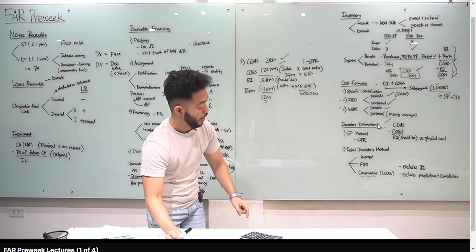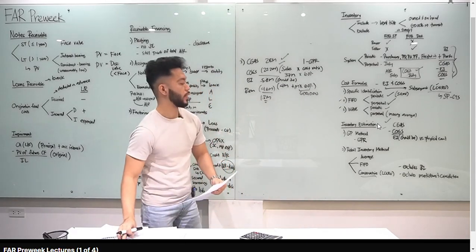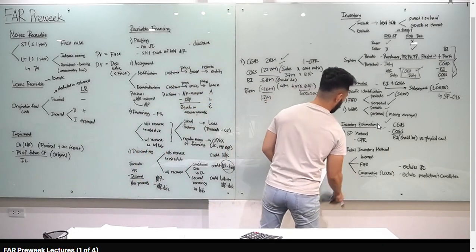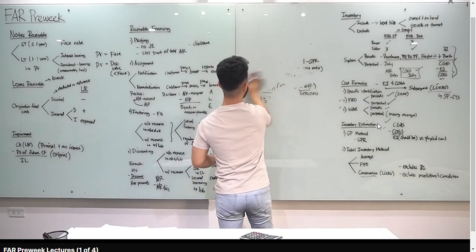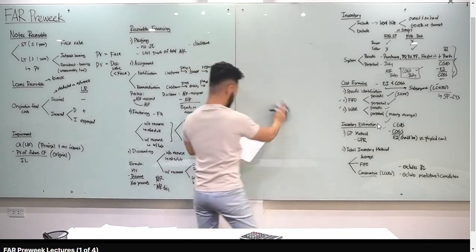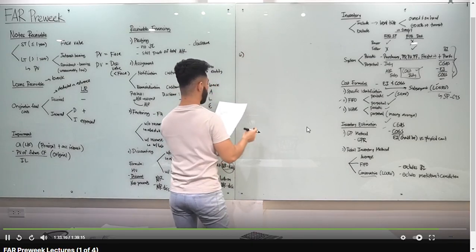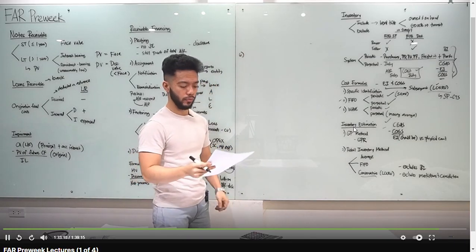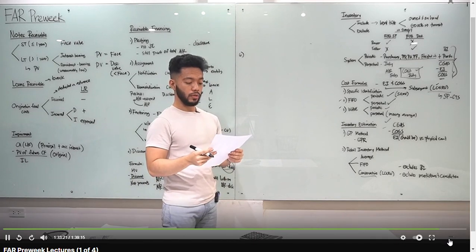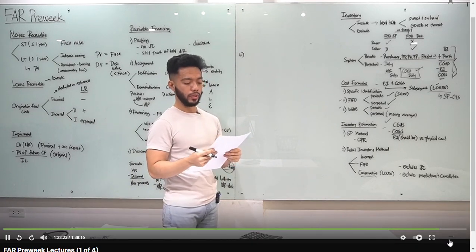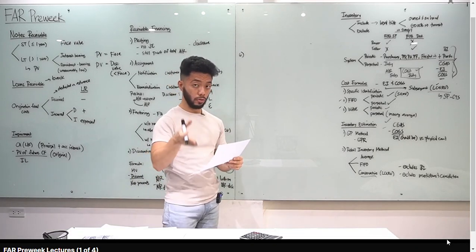Okay, so ito na. Let's go to retail inventory method. So isa-isahin natin yan. Again, meron tayong average, meron tayong FIFO, meron tayong conservative. Ito yung topic na madaling kalimutan. So i-recall natin. Okay, let's go to number 6 and 7. Sa number 6, conservative. Number 7 is average. Average muna. Mamaya yung conservative. Okay, Mr. Accounting Company used the retail inventory method to approximate the ending inventory. The following information is available. Meron tayong cost, meron tayong retail.